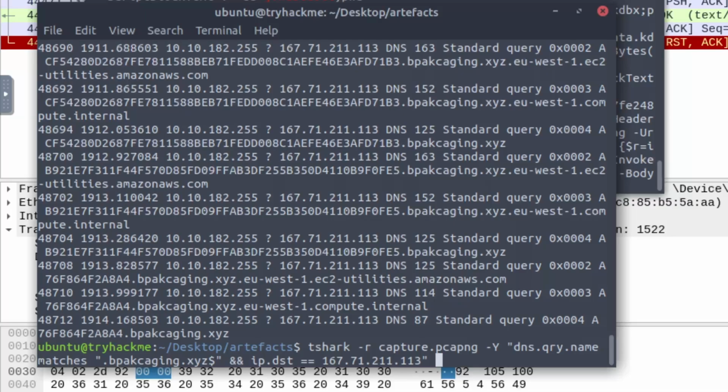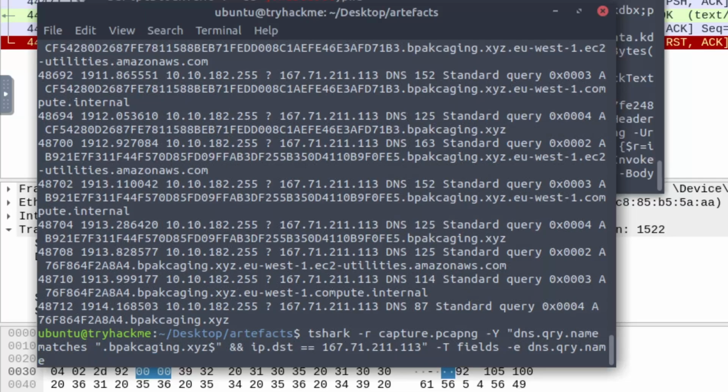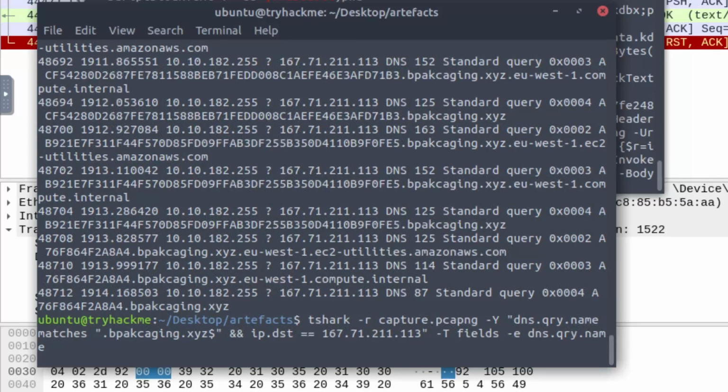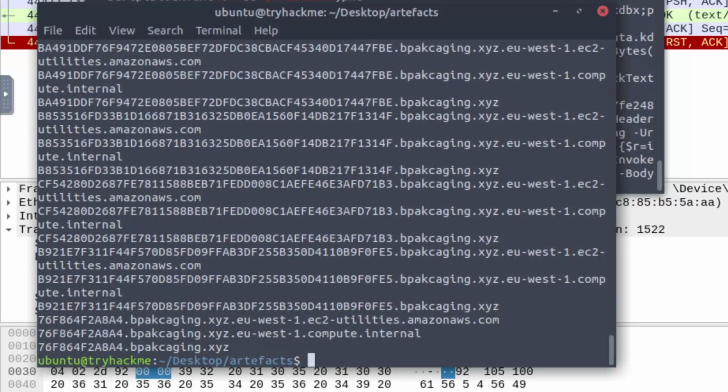So we'll do capital T, and then we give it the field name, and we're extracting specific fields, so we'll do -e to extract it, and then we want to extract the dns.query.name one. If I do that, okay, it's a little bit of a cleaner output. We still do see the EU West one, and then we see bpackaging just by itself.